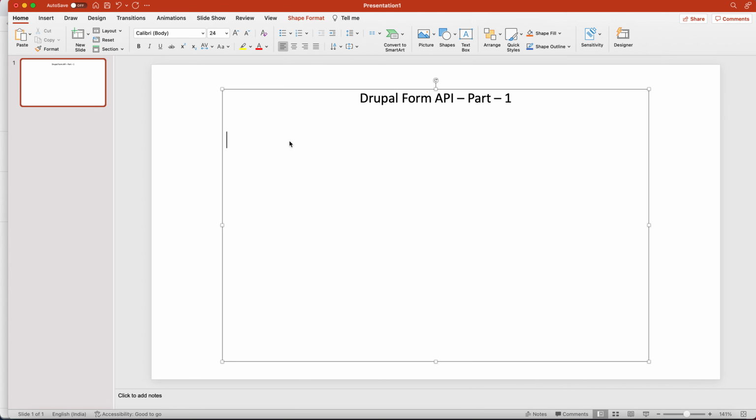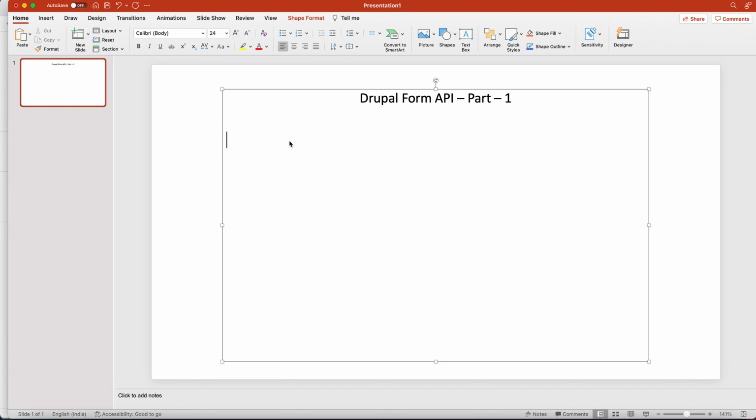Okay, let's start. First, let me tell you what Form API is. Form API is basically a set of a couple of things. Sorry guys, I'm trying to repeat things multiple times in all of my lectures, because I want to convey that message multiple times, so it will be somewhere in the back of your mind and you can remember it easily. Form API is a set of three major things. I will tell you the three major things, you can even write them down.